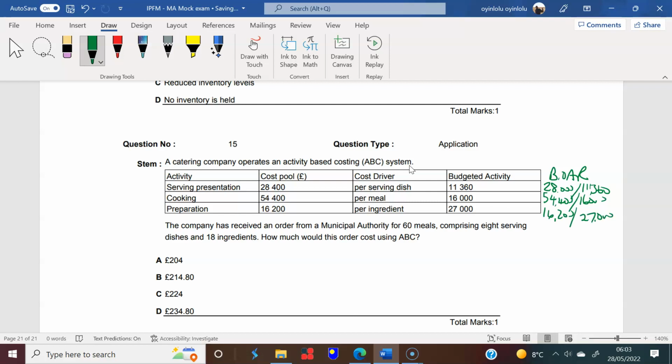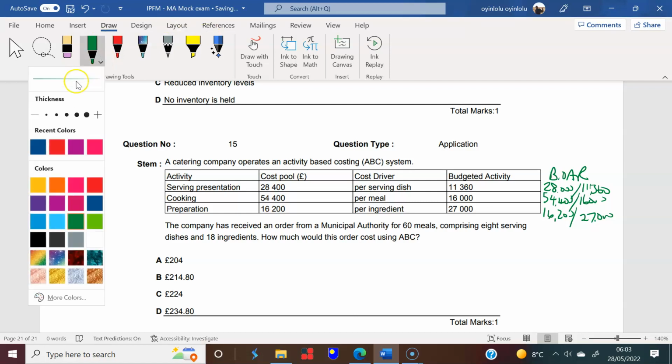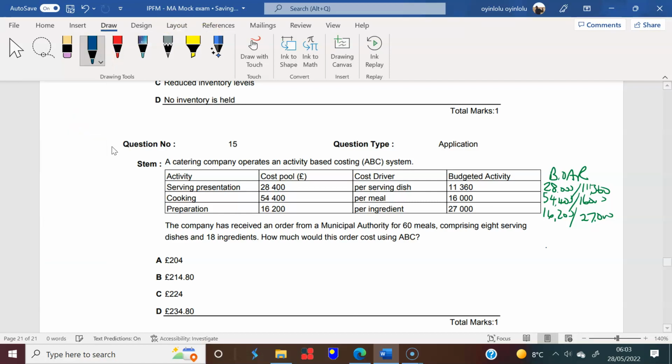And so when you do that, you will have, I'll just change my pen color here, 2.5 for the serving presentation. Then for cooking, you will have £3.40, and then for the prep, you will have 0.6.